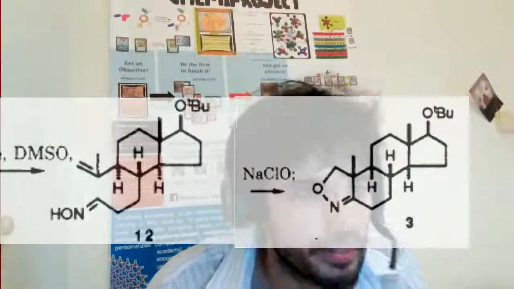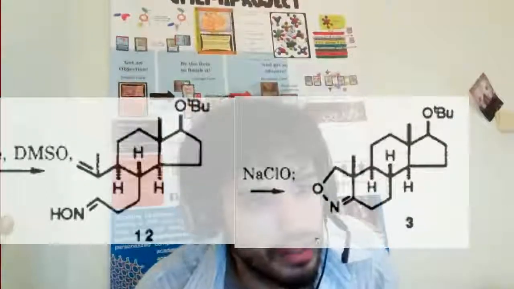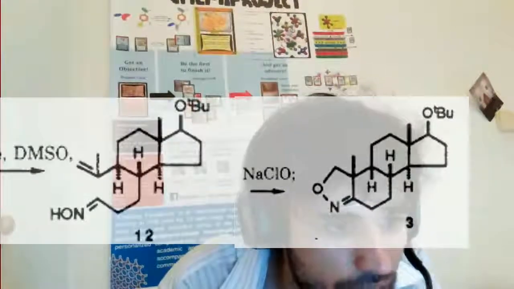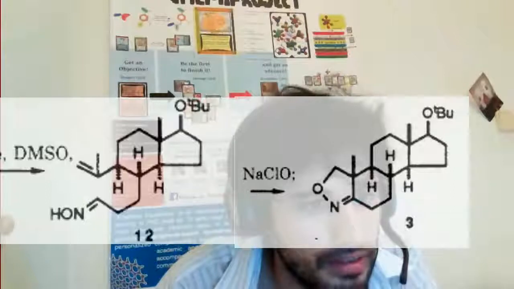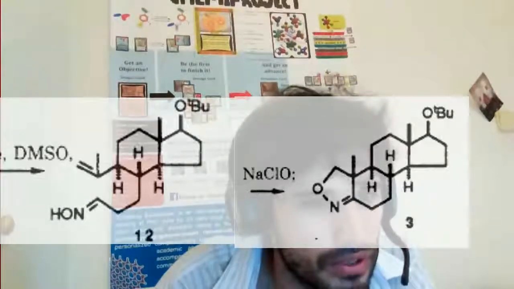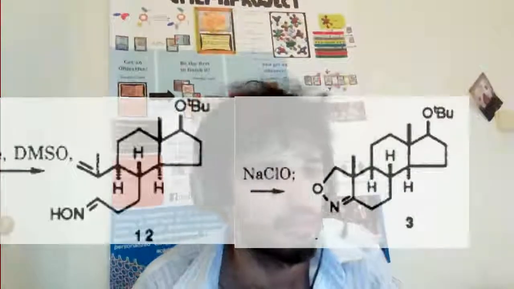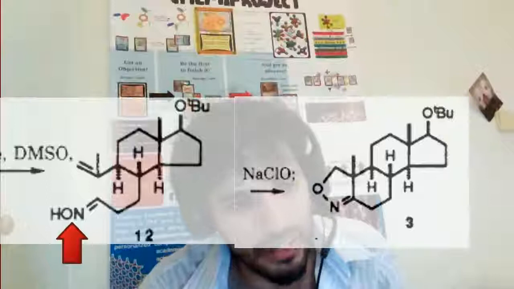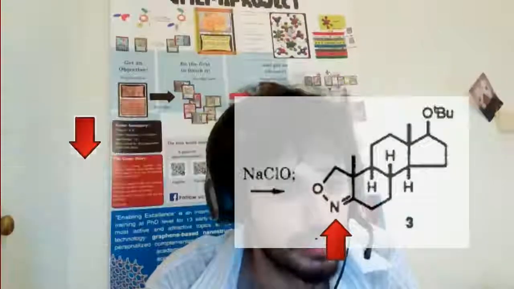Well, the oxime in compound number 12 is oxidated by employing bleach, NaClO, and we make a cyclic. We make compound number 3 that is cyclic by employing the oxime. So in other words, the oxygen of the oxime attacks the double bond and makes the ring of 5 members here. It's not the most common, it's a little bit strange.